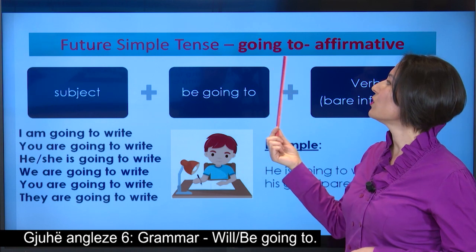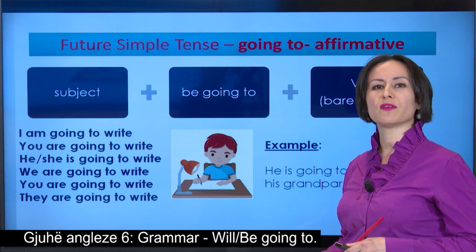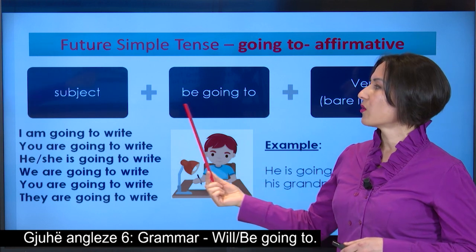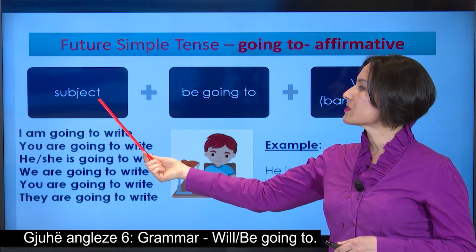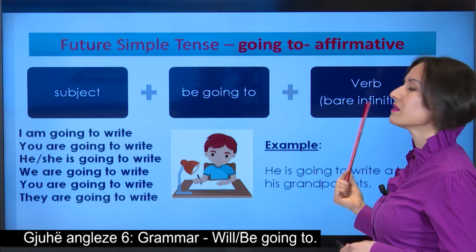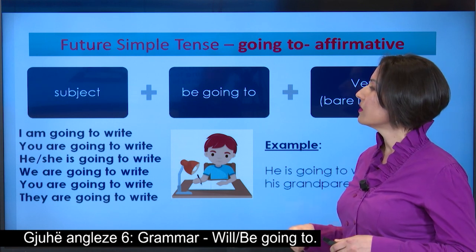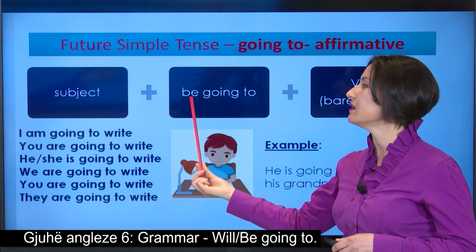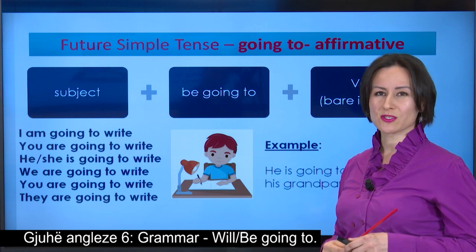Now let us have a close look at be going to, and how to conjugate it in the affirmative form. Before, have a look at its formation. We use the subject and be going to plus the bare infinitive of the verb. In this case, you should be careful that we only conjugate the verb be as we are used to, and going to doesn't change at all.